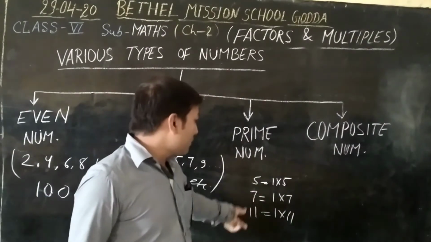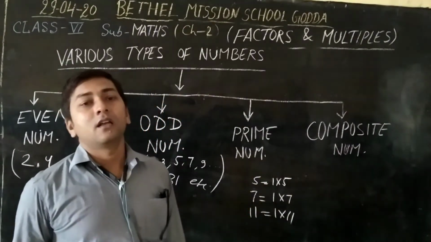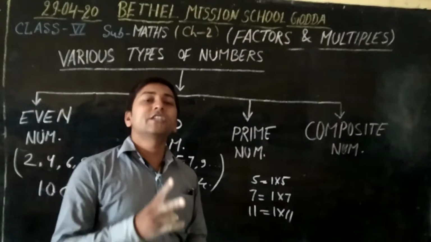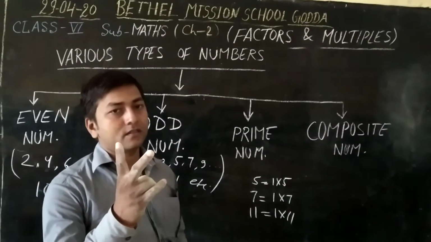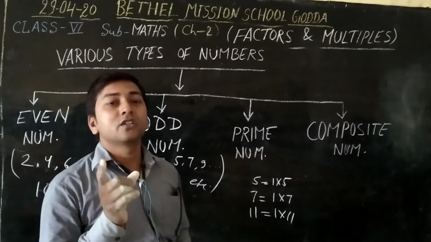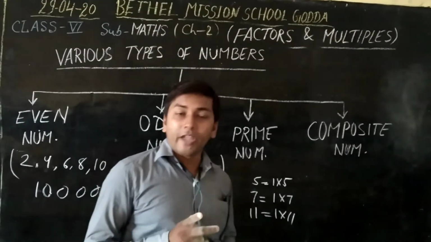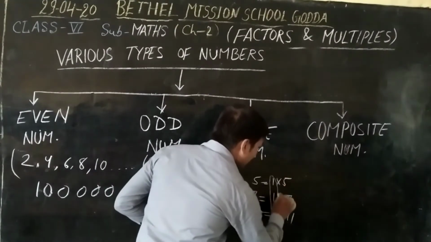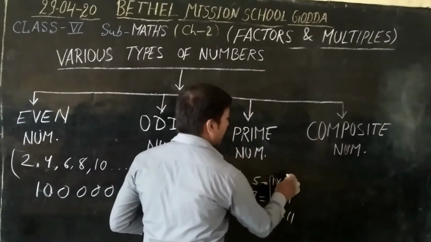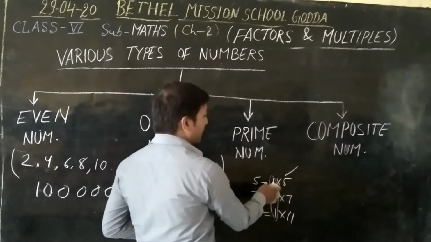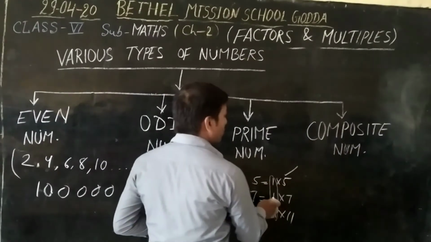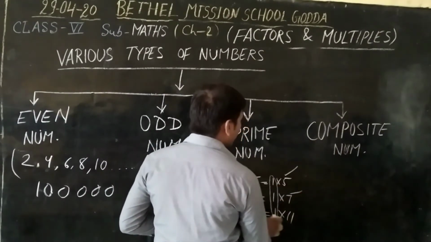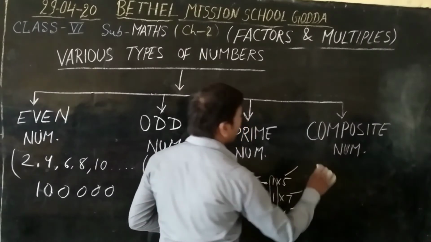Means these numbers have only 2 factors: 1 and itself. 5, so 1 and 5; 7, 1 and 7; and 11, 1 into 11.